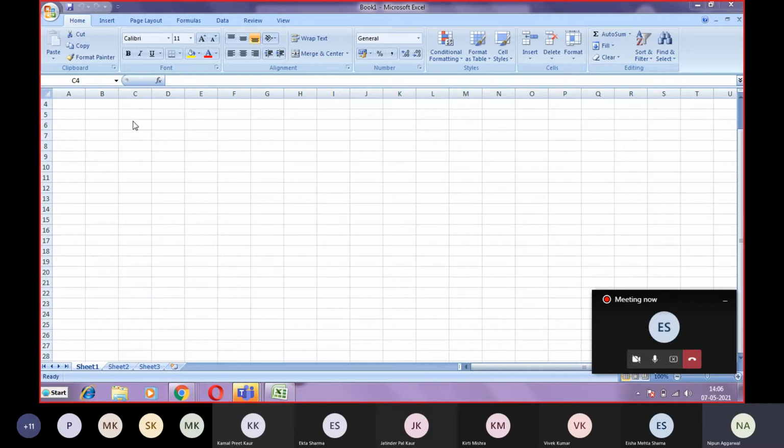Correlation can be measured. Now we have to measure this correlation. These are the measures of correlation. The first method to measure this correlation is the scatter diagram.